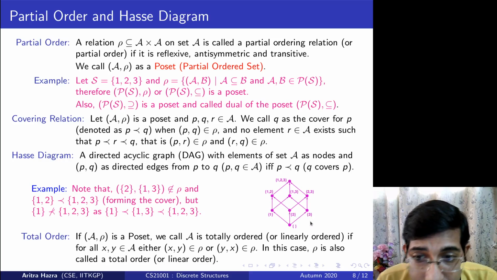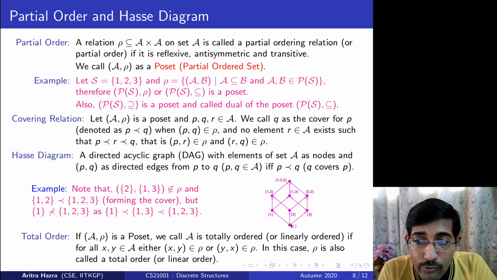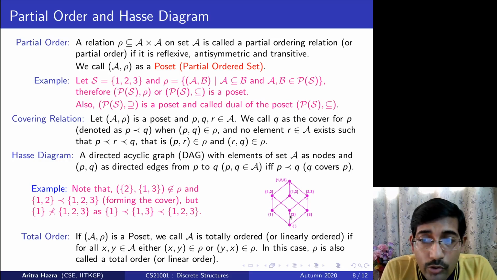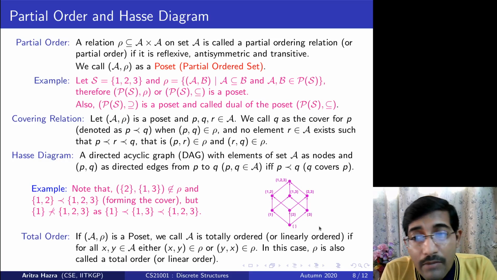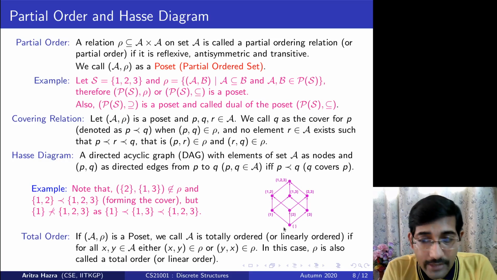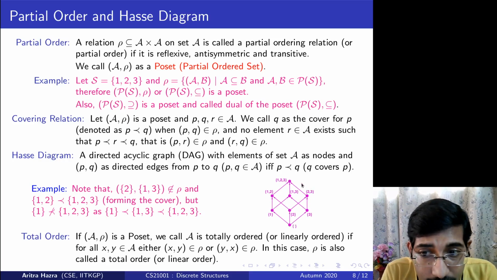Try to understand the difference between minimal and least element. A minimal element says that I only have outgoing edges from an element. That is, that element should be related to some elements in the set, but from some other elements, I cannot reach it. That is my minimal element. A least element says that for all elements in the set, it is related.